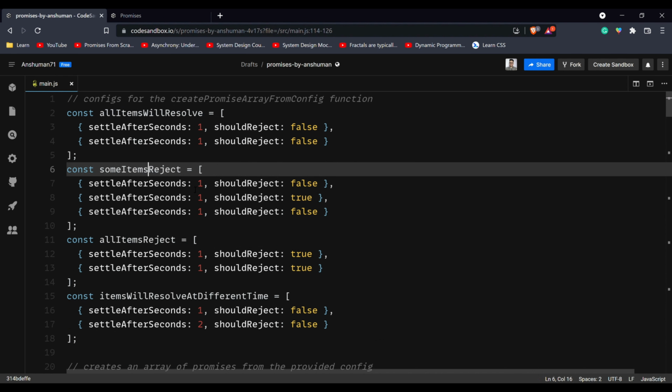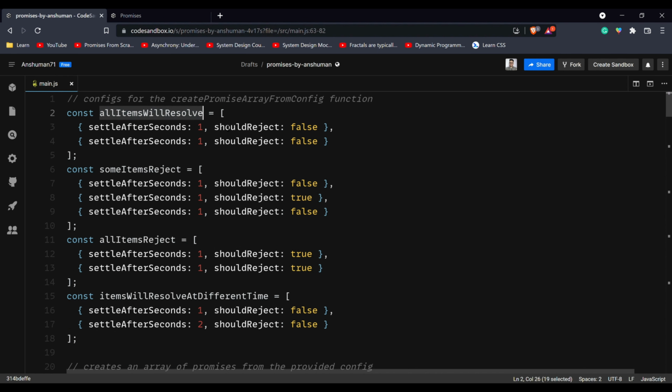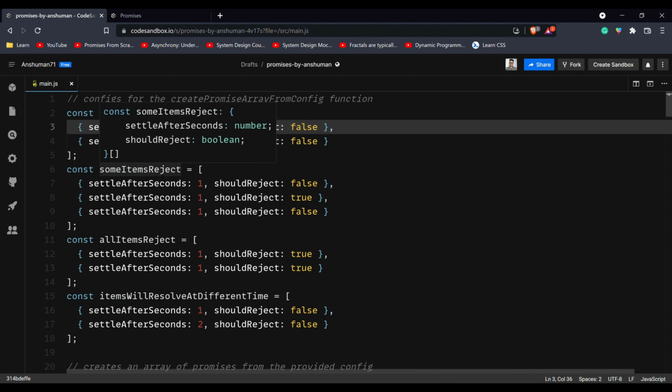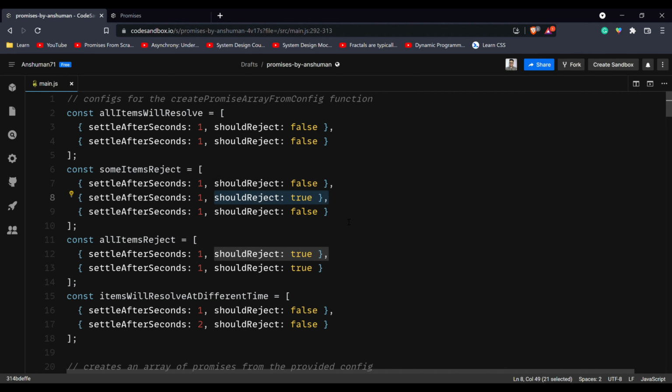The first one is, as you can see by the name, all items will resolve. So both of these will resolve as the shouldReject is set to false. The second one is some items will reject, which means that they all will take 1 second to settle, but one of them, which is the second item, should reject.